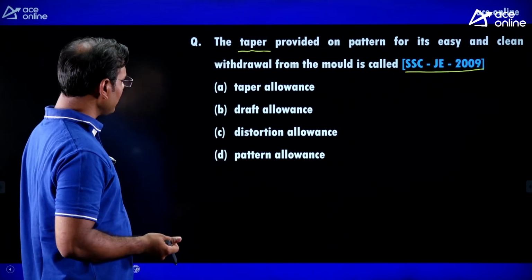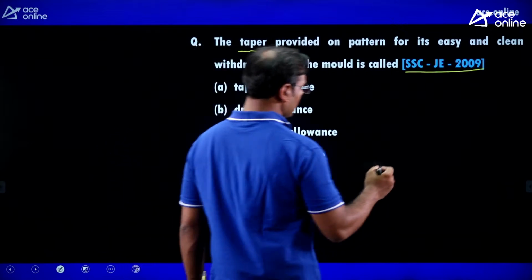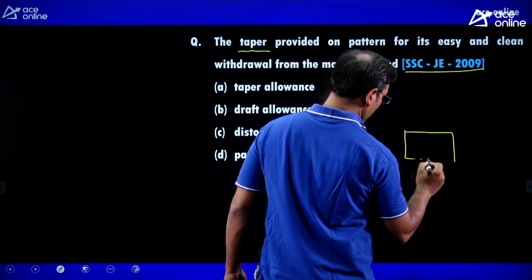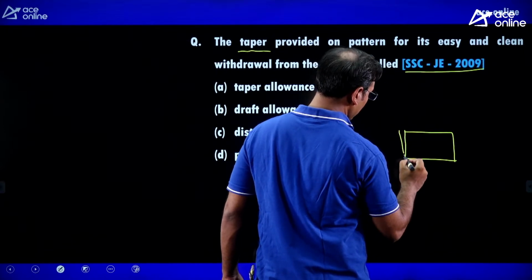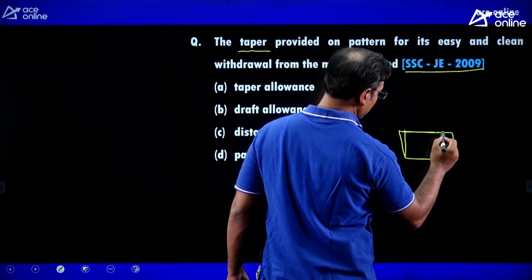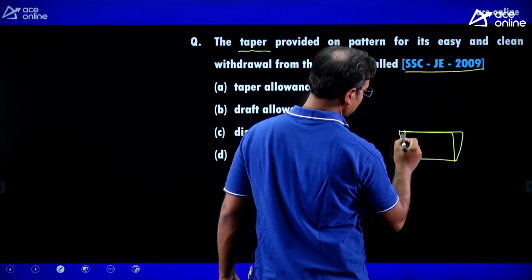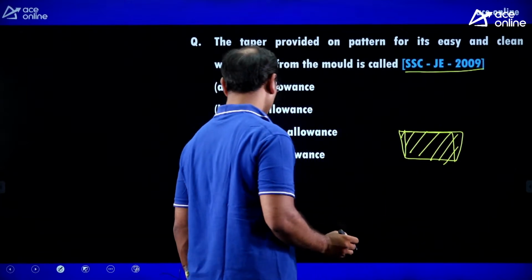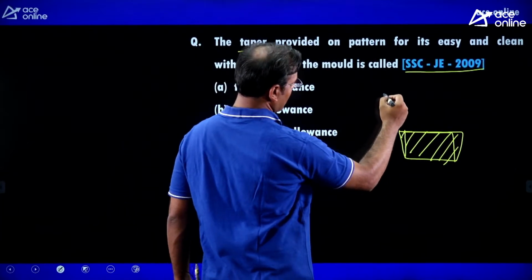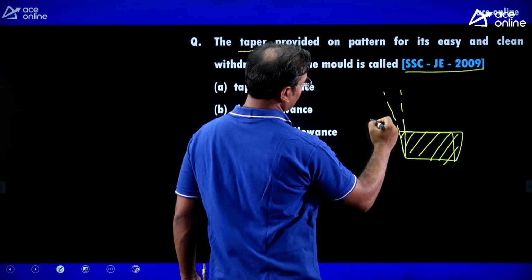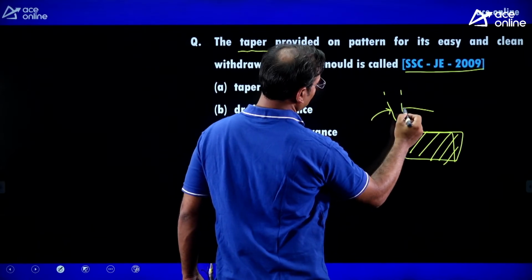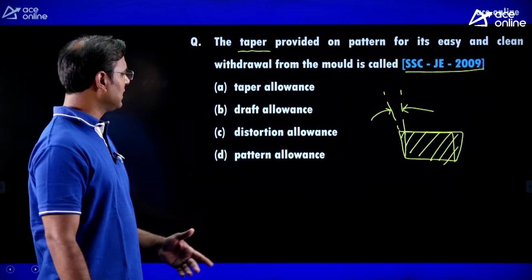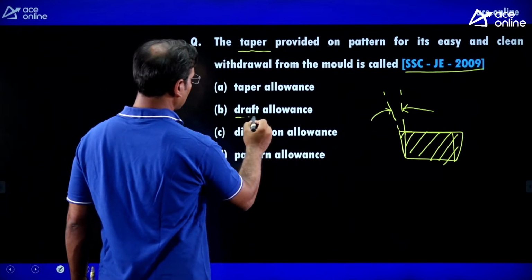Now guys, the taper is provided. Just see, I am drawing one pattern here. If we are providing some taper on the pattern, meaning we are manufacturing this type of pattern with some taper, that is known as draft allowance. And here that angle is the draft angle. Guys, why did I come with this question? This question is not tough, very easy, and you know that draft allowance is the correct answer.